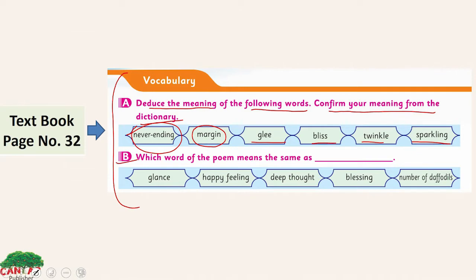In Section B here, which word of the poem means the same as glance, happy feeling, deep thought, blessing, number of daffodils? These are the meanings of words which are given in your poem. You have to find those words which have these meanings. Like here, deep thought. Deep thought is the meaning of what? Yes, pensive mood.